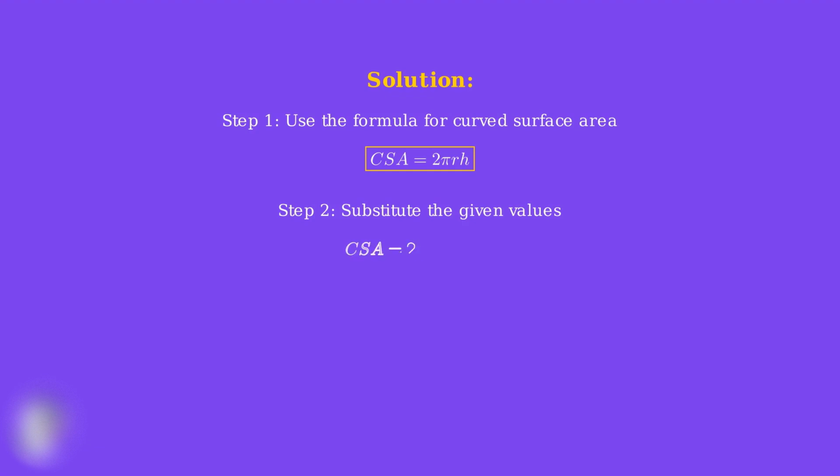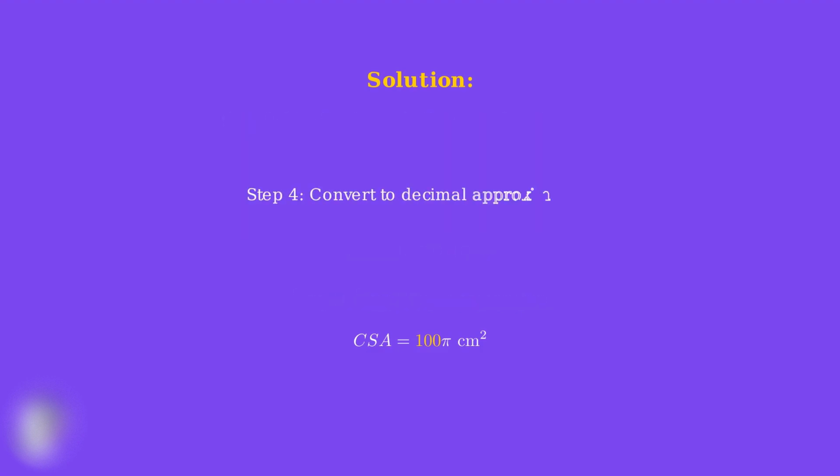In step 2, we substitute our given values into the formula. We replace r with 5 and h with 10, giving us CSA equals 2 pi times 5 times 10. Step 3 involves simplifying our expression. When we multiply 2 times 5 times 10, we get 100. So our curved surface area equals 100 pi square centimeters. Finally, we convert our answer to a decimal approximation. Using pi approximately equals 3.14, we calculate 100 times 3.14, which equals 314 square centimeters. Therefore, the curved surface area of our cylinder is 314 square centimeters.